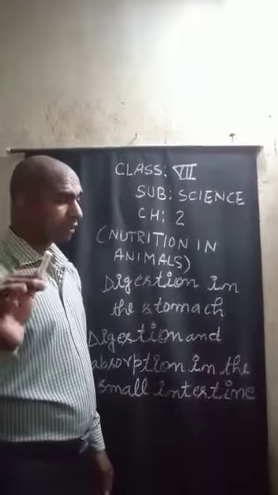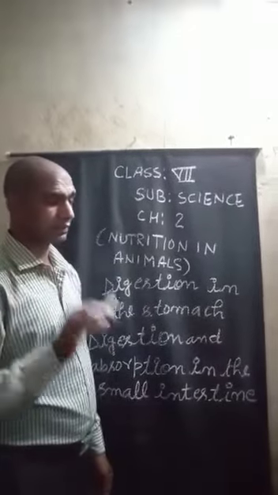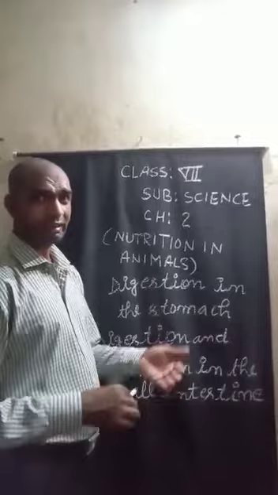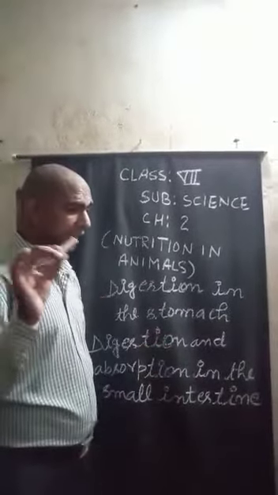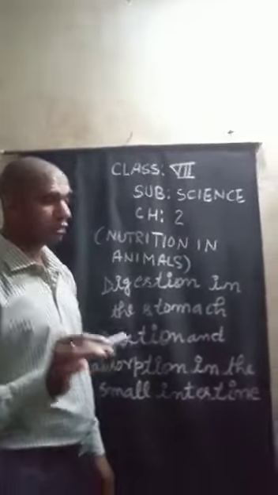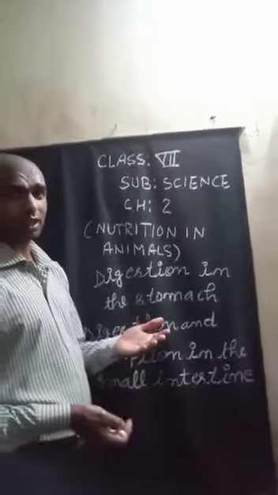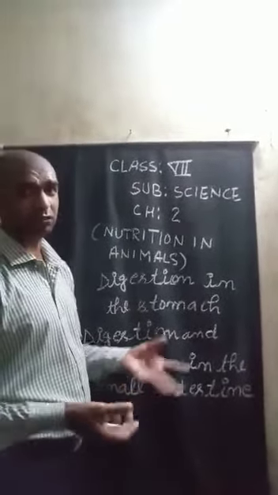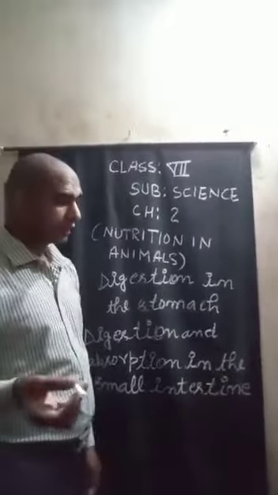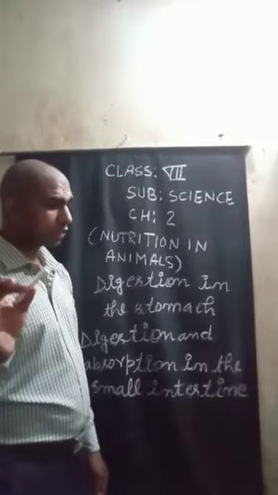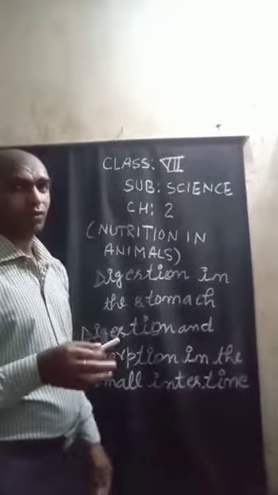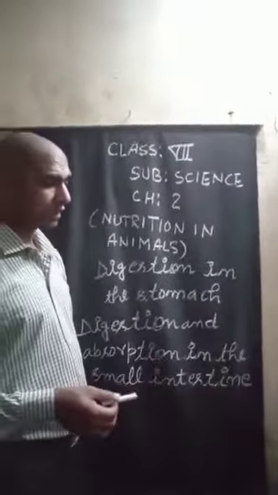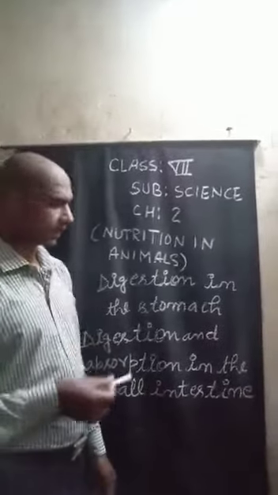The walls of the stomach also contract and relax, thus helping to mix the digestive juices with the food. Then the food is made into a semi-solid called chyme, which is then passed to the small intestine.